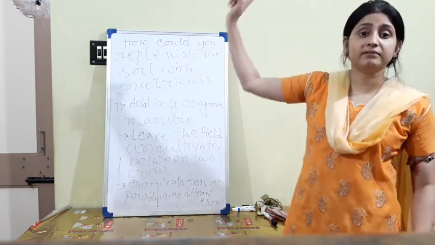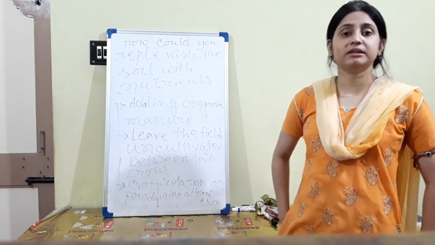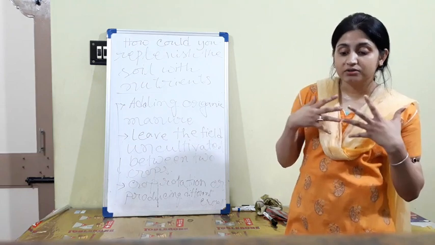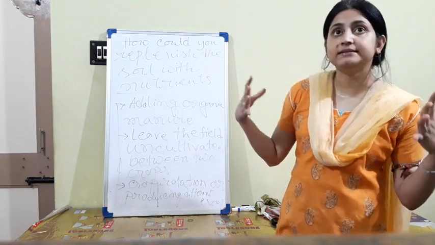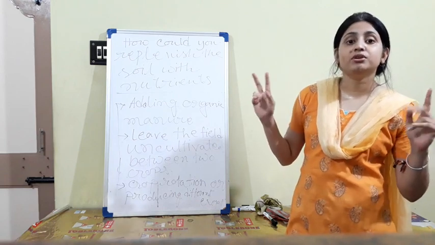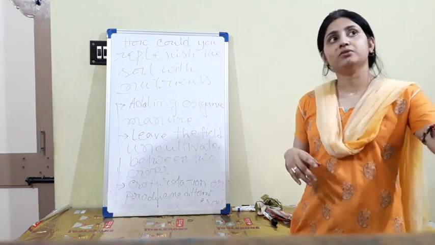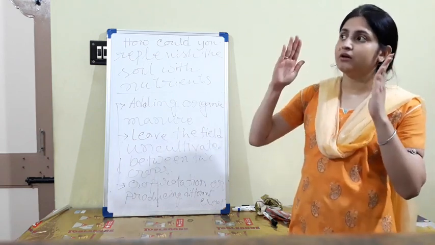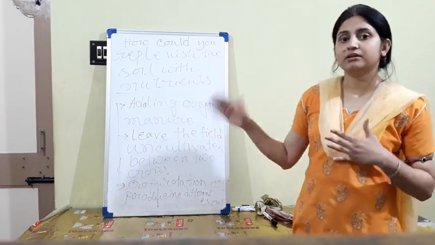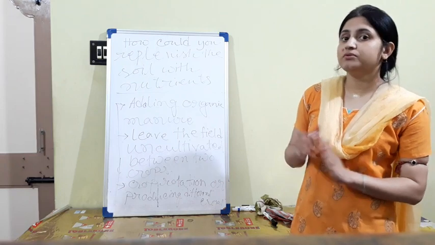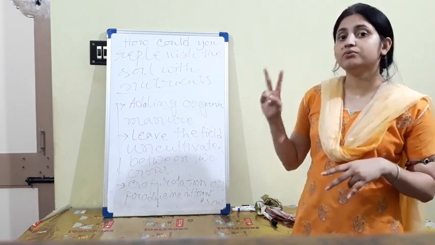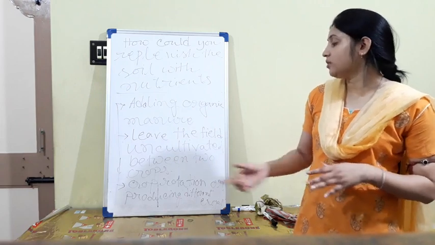So that's why the first stage, the most important stage, is soil preparation. You should leave the place for some days, some months in between, or you should give a gap between two cultivations. After one crop, you can give a 2 or 3 month gap, then cultivate the next one. So you should maintain this type of ratio. There should be some gap between the two crop cultivations. And another one, crop rotation.